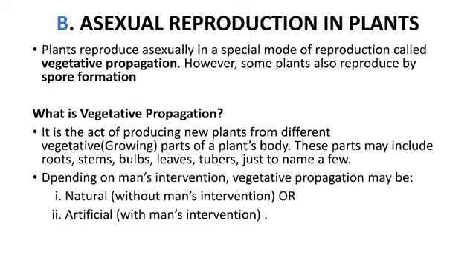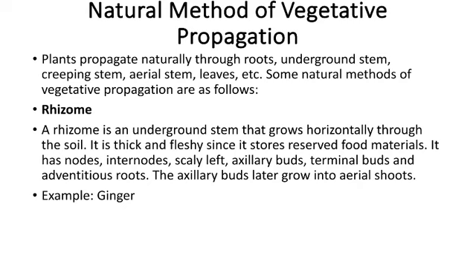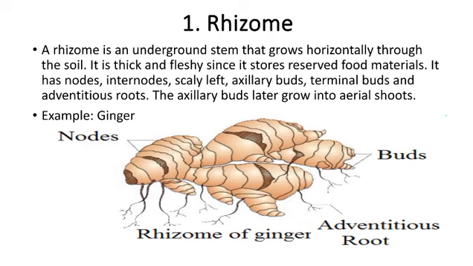First, plants can propagate through rhizomes. A rhizome is simply a horizontal underground stem that is able to grow and produce a whole new organism. A rhizome can easily be seen in the ginger, where the ginger has buds that are able to grow up and form a whole new organism.